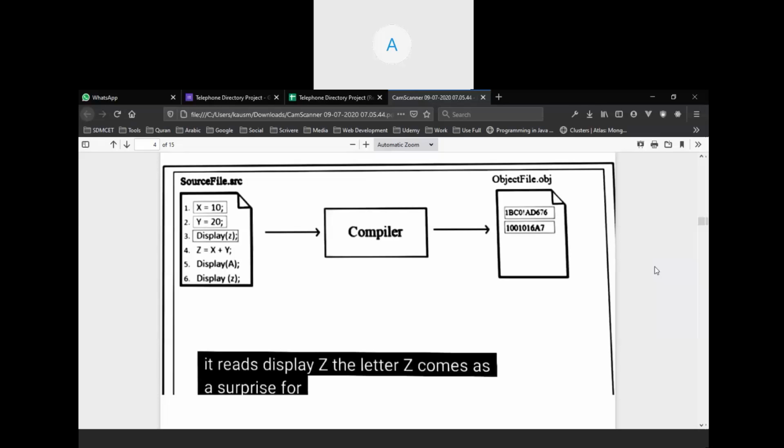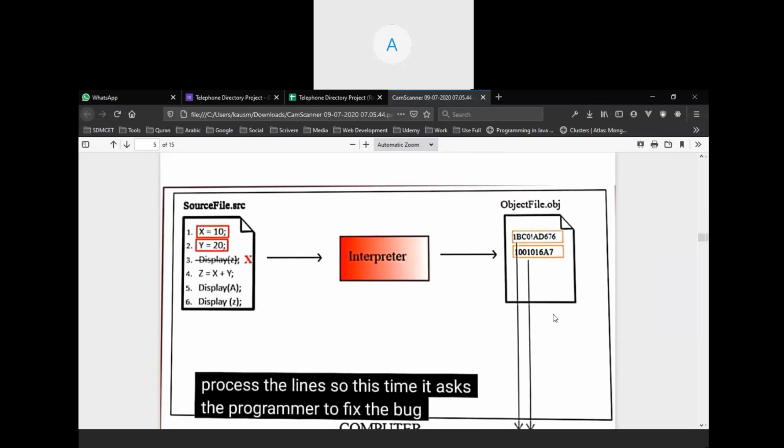So if you scroll down, okay, here it shows that it is an error, it is a bug.